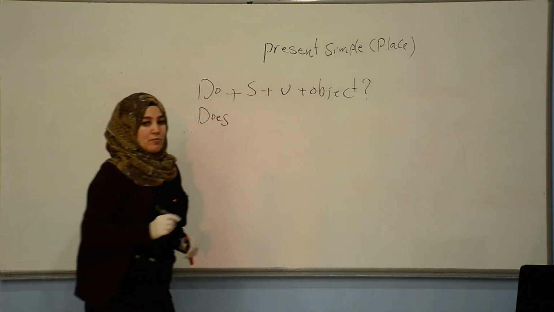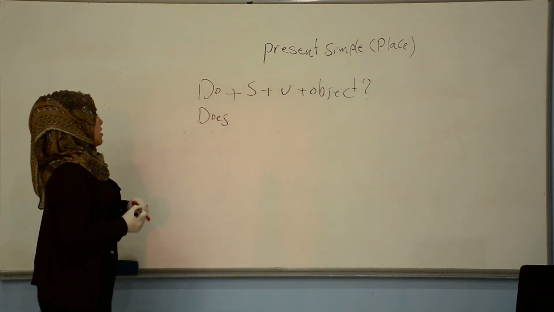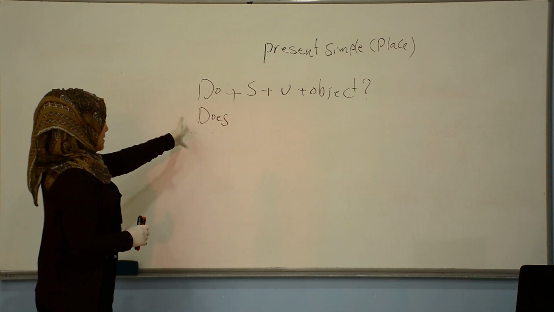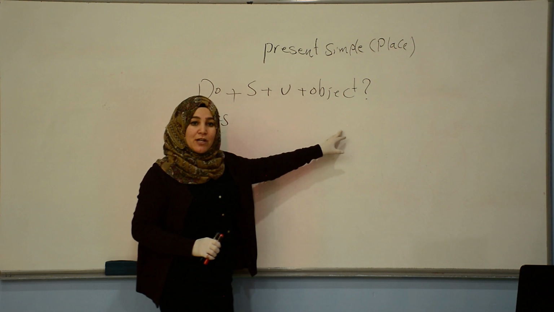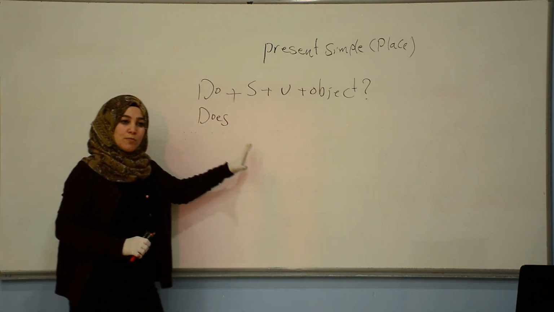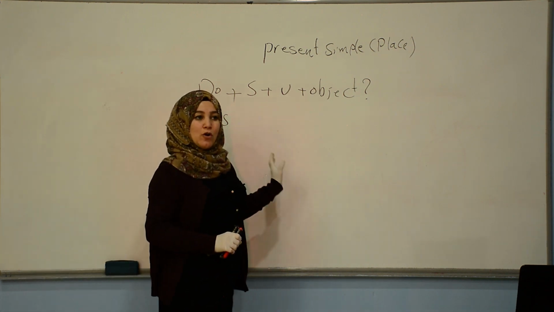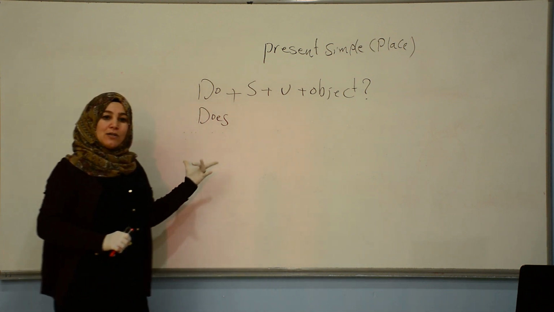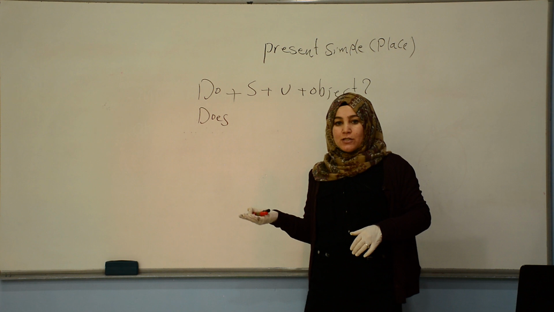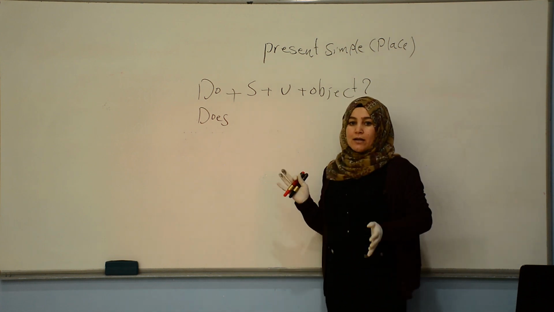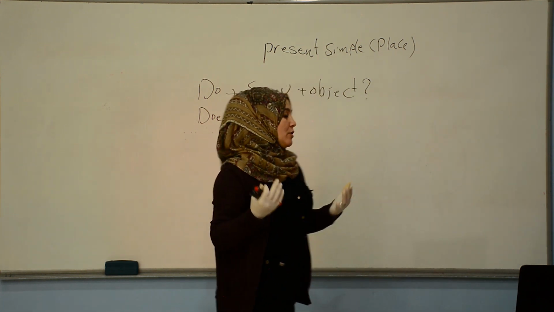Don't forget the question mark, okay? It's really important. For example, does she work in the market? Does she work in the hospital? Does he work in the school? Does he work in the hotel, in the cafe, in the restaurant, in the garden? Okay? It's all possible to use.